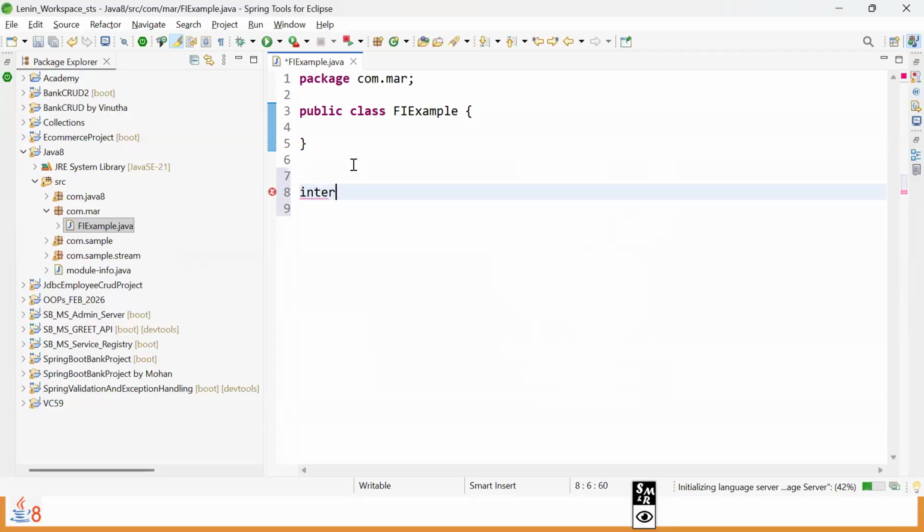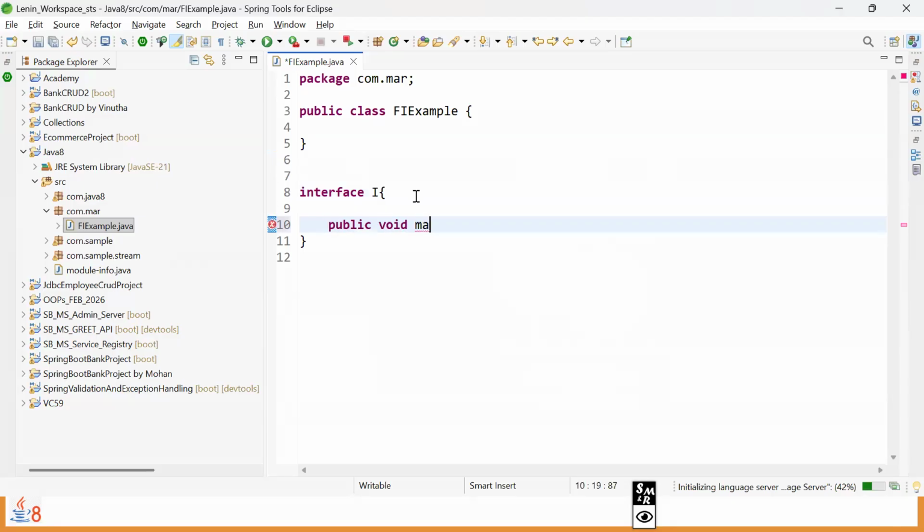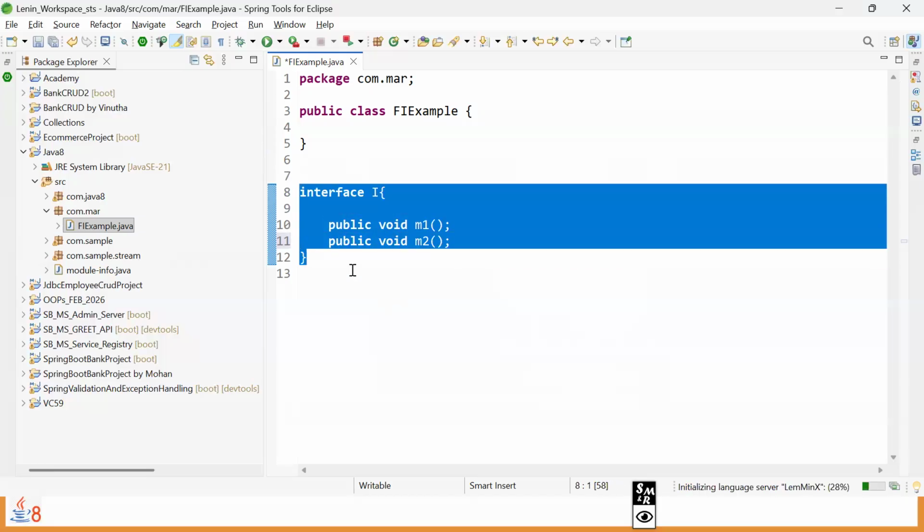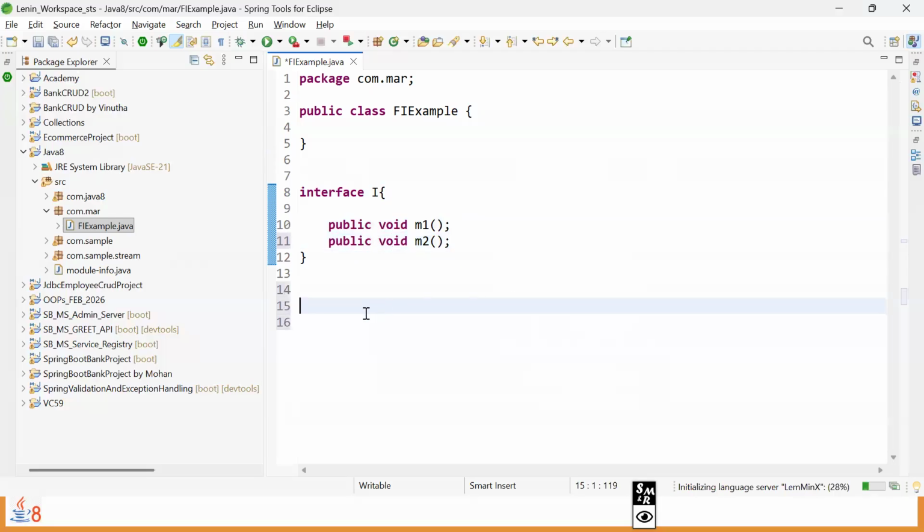Syntax of interface, name of programmer choice I, then its block of code, which is syntactically correct. Then inside this, if we add one method, say public void m1, an abstract method, syntactically it's accepted, no problem. And if we try to add one more method, is it possible? Yes, we can add n number of abstract methods, default methods, and static methods inside the regular or normal interface. Also allowed. But with the same syntax, if I copy it and change the interface name from I to I2, still it's fine.